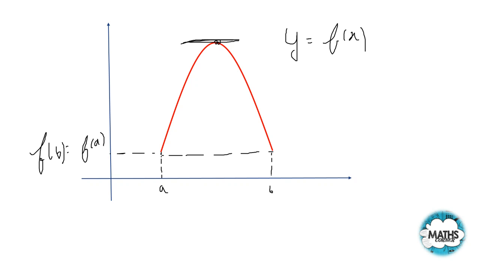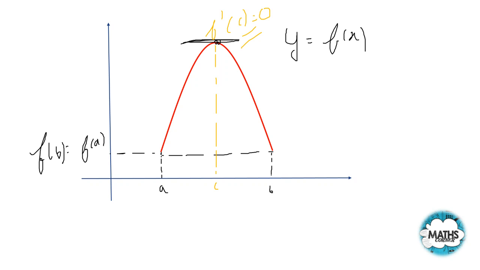When something goes and turns back, it forms a point of maxima. It's just for example, so it forms a maximum point. At that point the slope is 0, and if the slope is 0, then the derivative is 0. So let's suppose this point is c. Here f dash of c is 0.